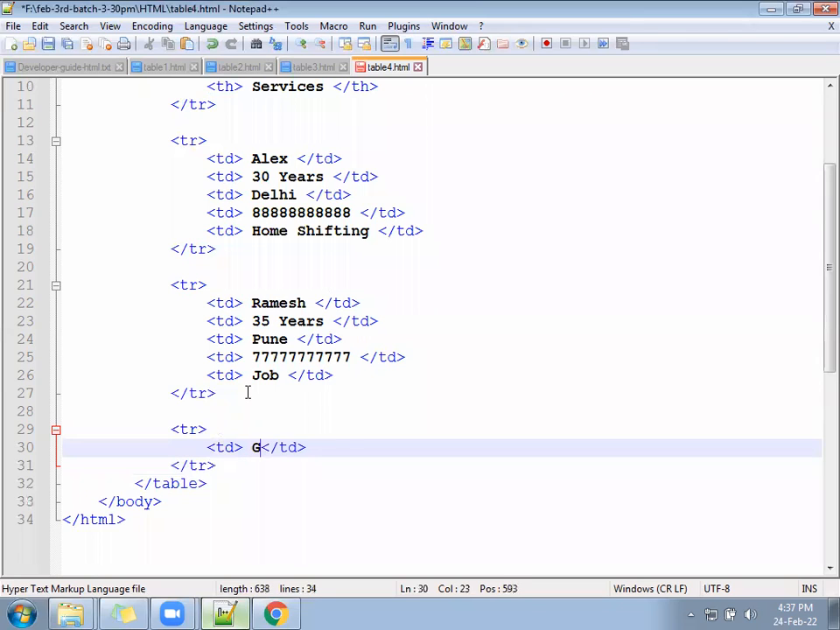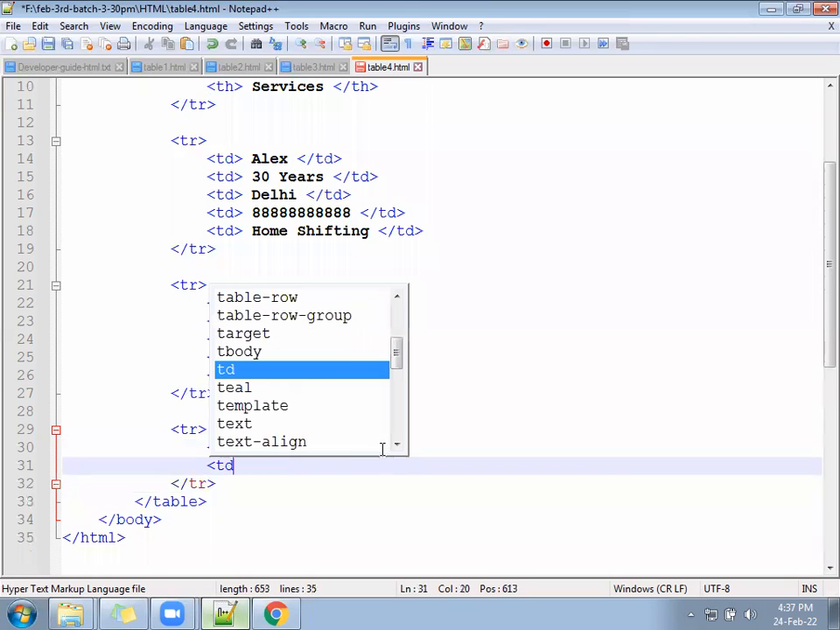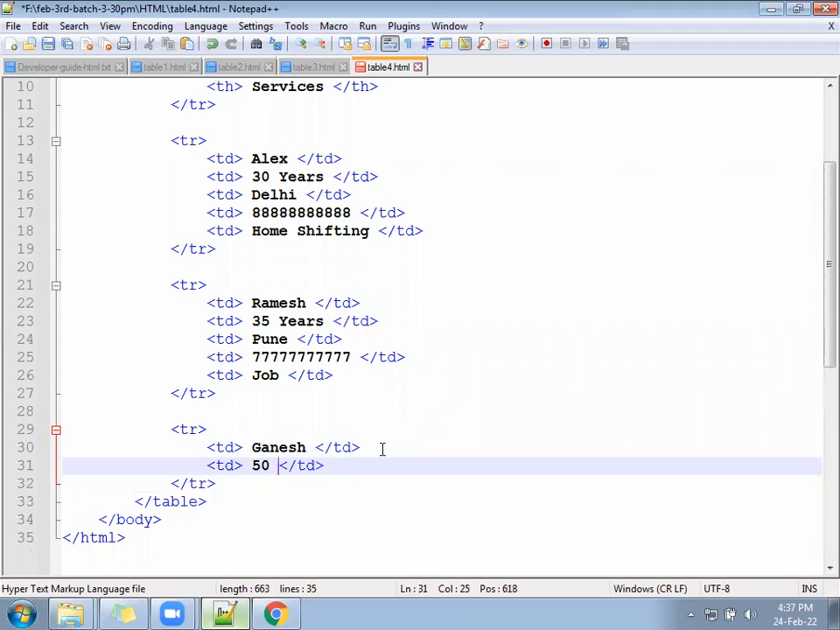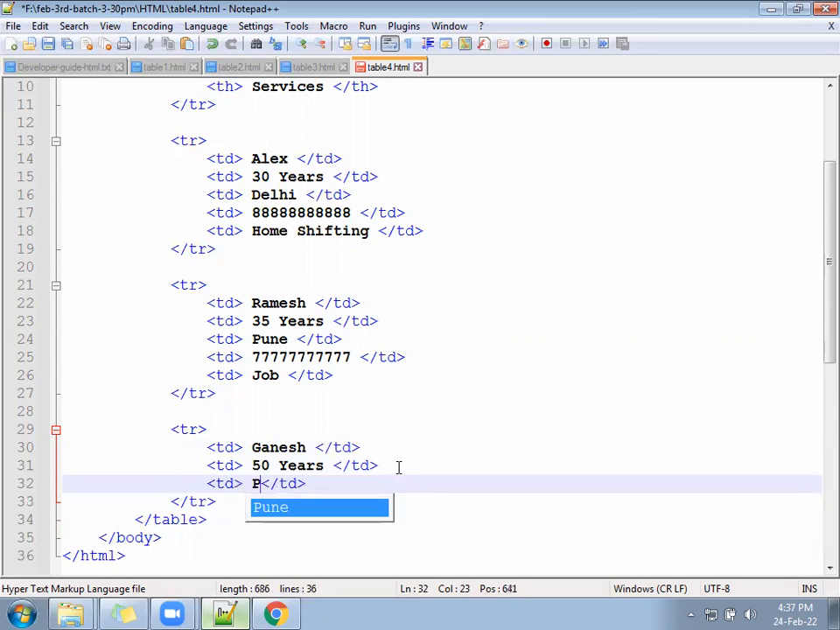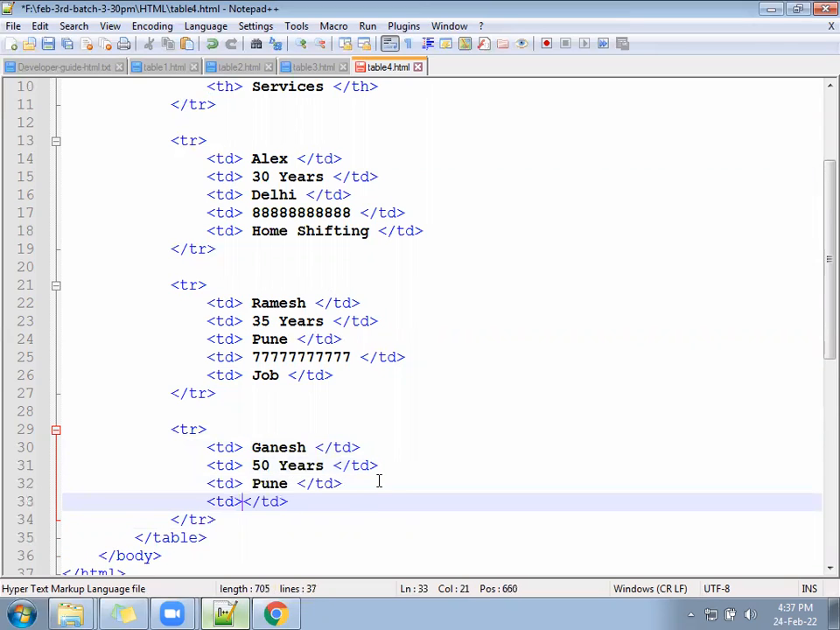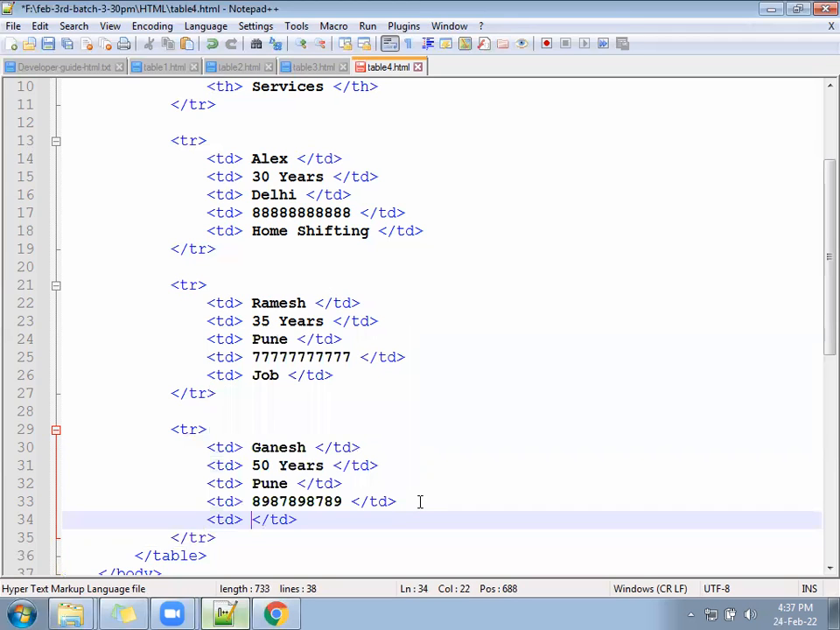TD, he is Ganesh, and he is of a different age, 50 years, and he is also from Pune only, and he has something, and he is looking for some other thing. Resume writing, resume building. Okay, resume building.